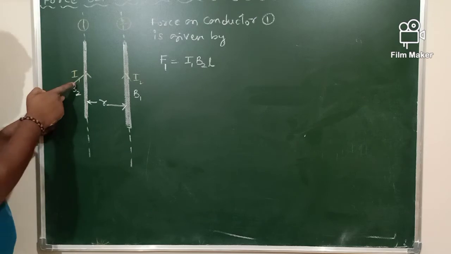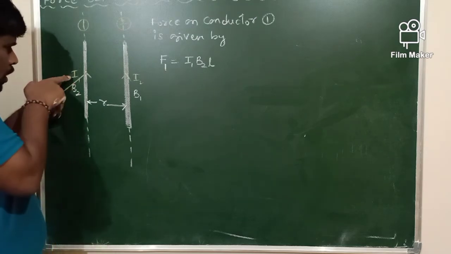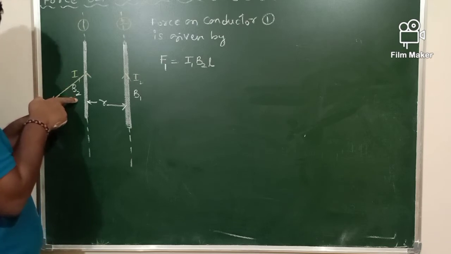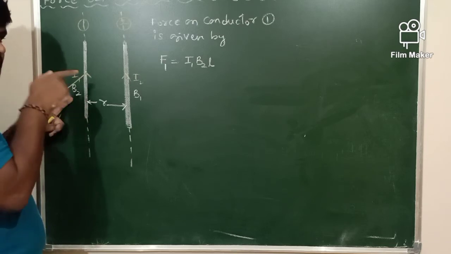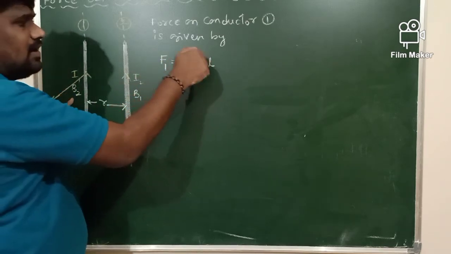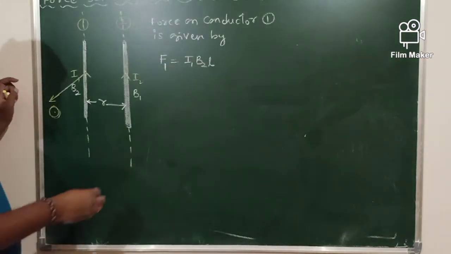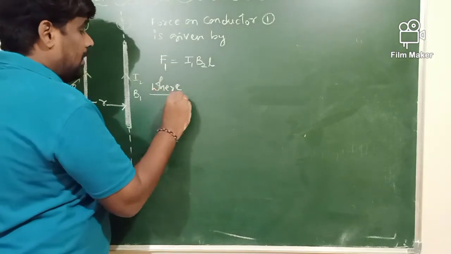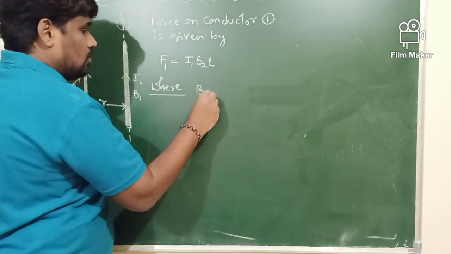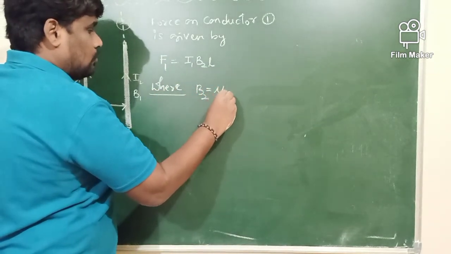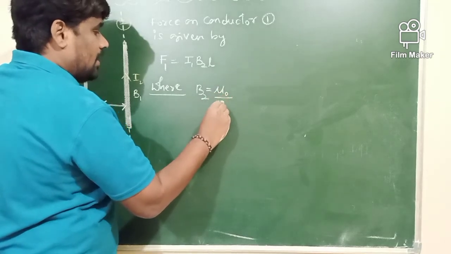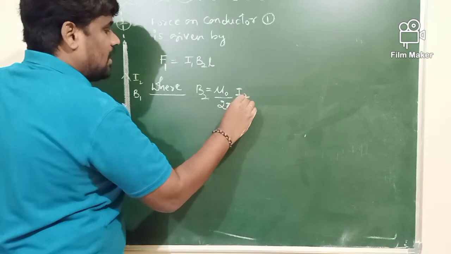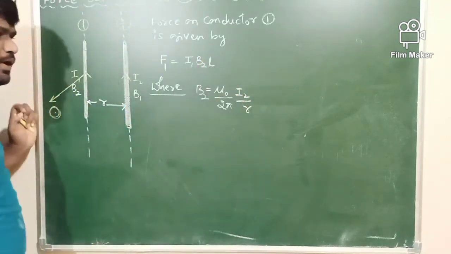The force acting on the first conductor is given by how much current is flowing, that is I1, and in which magnetic field it is present: B2, and L. What is B2 here? B2 equals mu naught divided by 2 pi, I2 divided by R. Why is it I2?